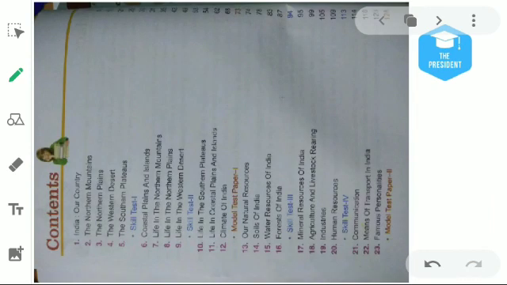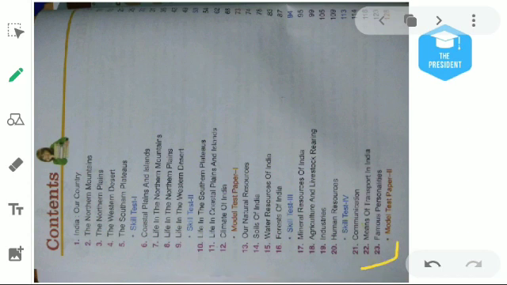In the next slide, we see the total syllabus of social studies. Do you know what social studies means? Social studies means to study about other societies. There are so many aspects: economic aspects, historical aspects, geographical aspects. Knowing about everything in detail comes under social studies. Your syllabus of this particular subject is divided into 23 chapters.